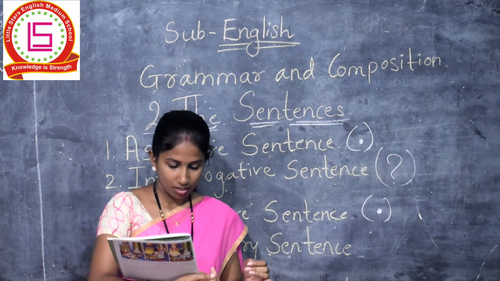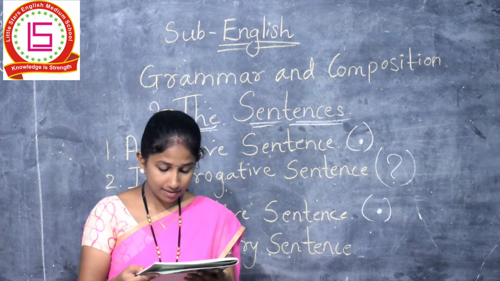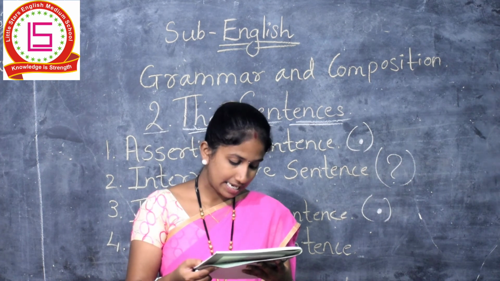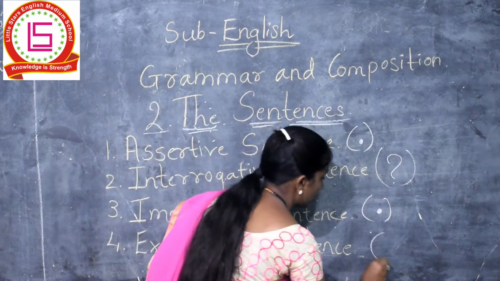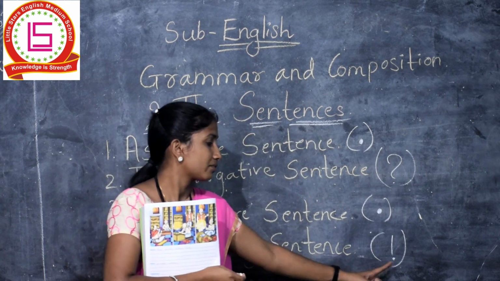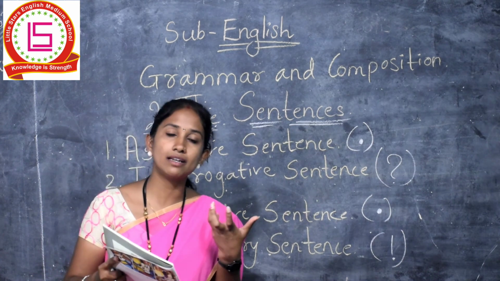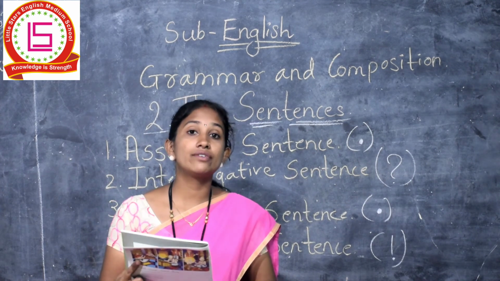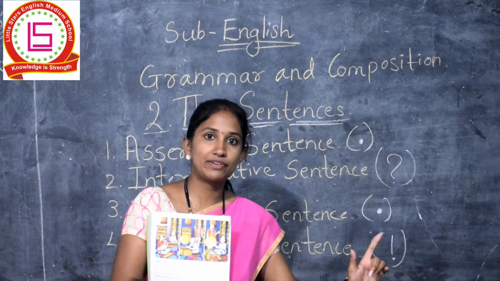Okay children? Now the last is exclamatory sentence. A sentence that expresses a sudden, strong feeling is called an exclamatory sentence. It ends with an exclamation mark. How is an exclamation mark? See here. Look everyone. This is an exclamation mark. A sentence which shows sudden feeling is called an exclamatory sentence and it ends with an exclamation mark. What a pretty dress. Okay? Sudden feeling. It is called an exclamatory sentence.